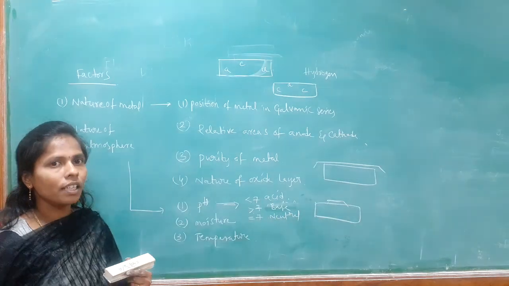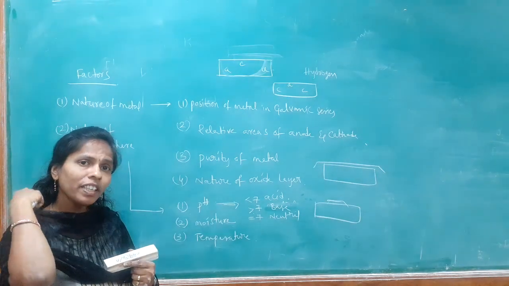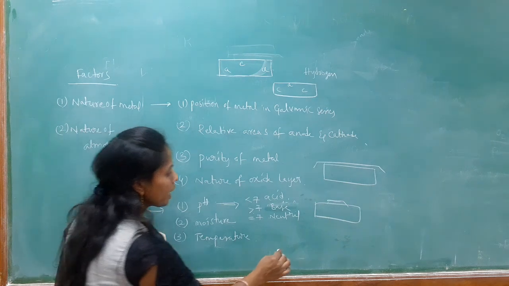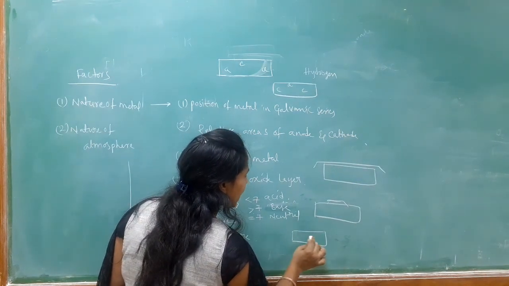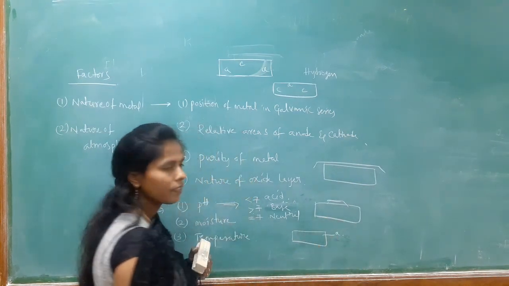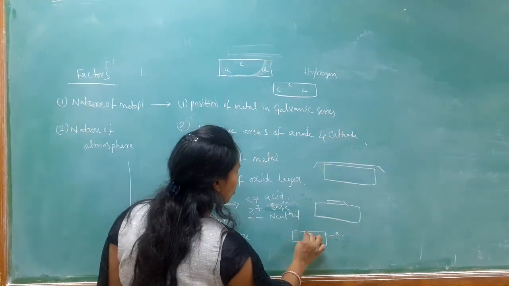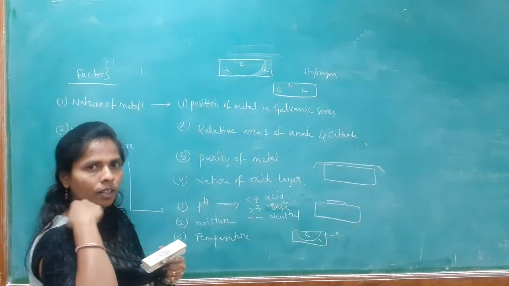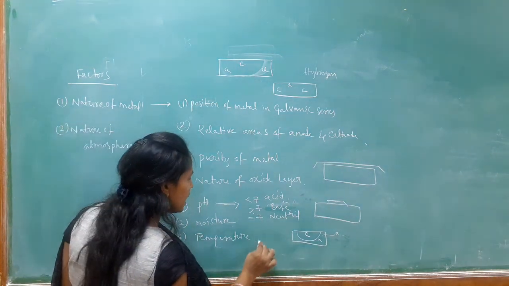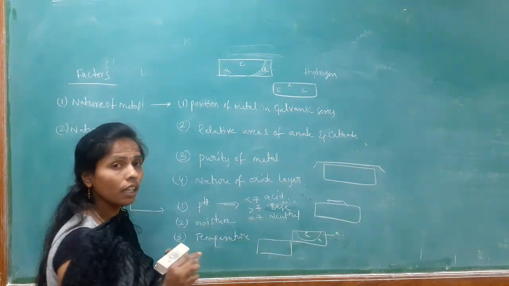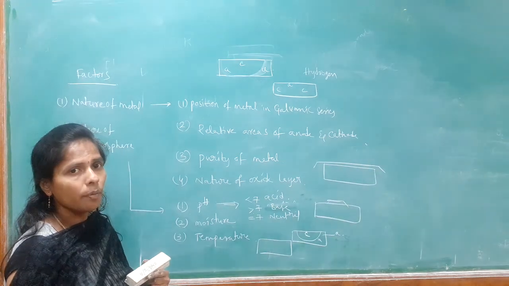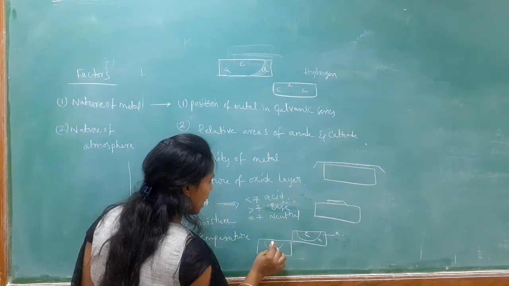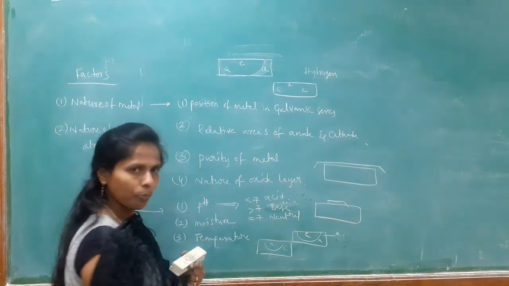Now we have seen the reactivity of metal with electrolyte in the wet theory of corrosion. When the metal reacts with acid, the cathodic portion is less, but the anodic portion is more. When the metal reacts with a neutral or basic solution, the anodic part is less, but the cathodic part is more.